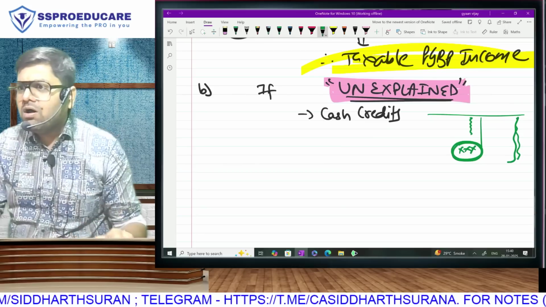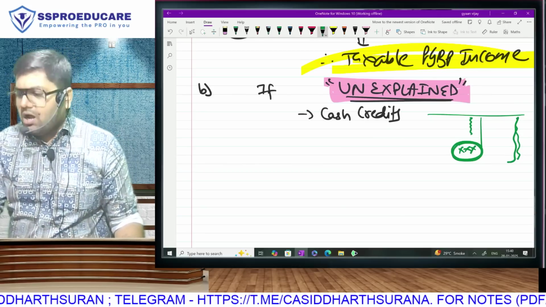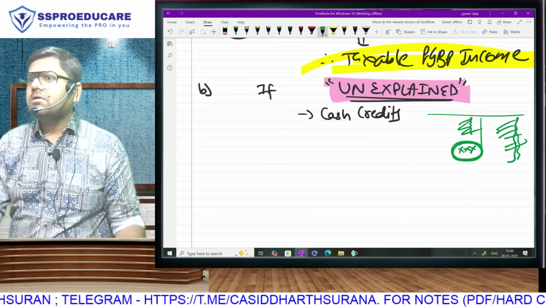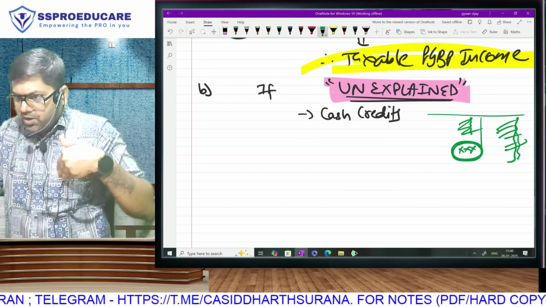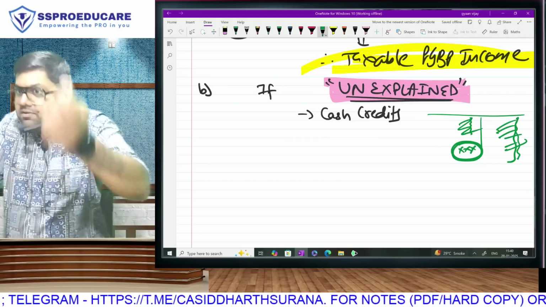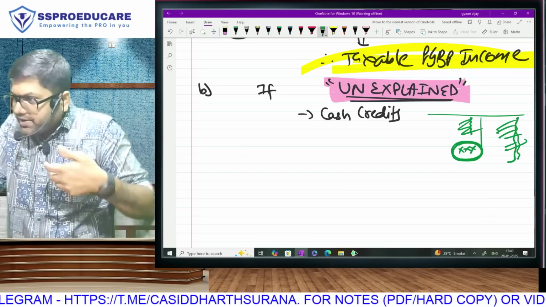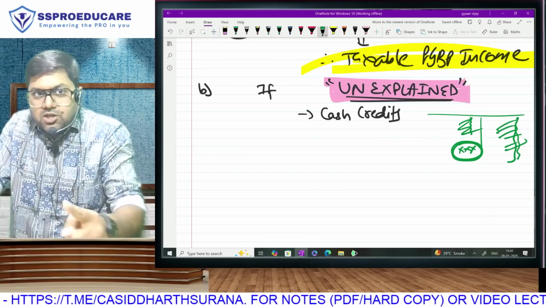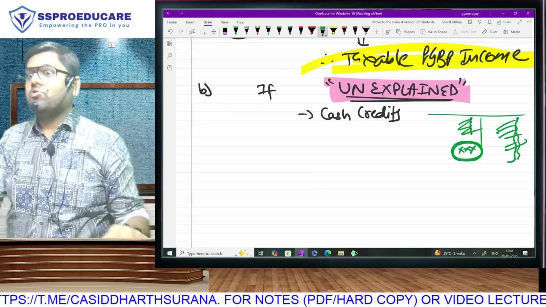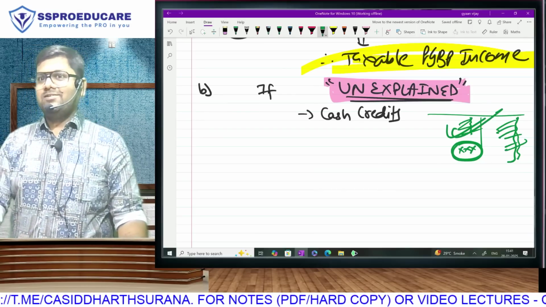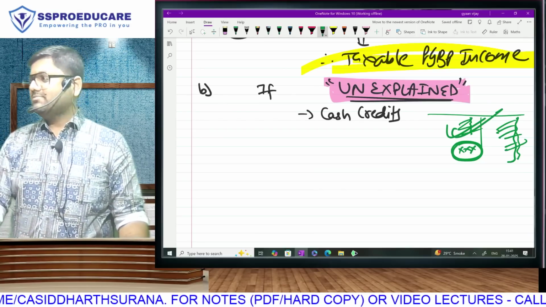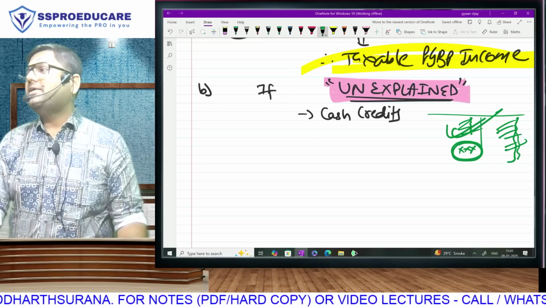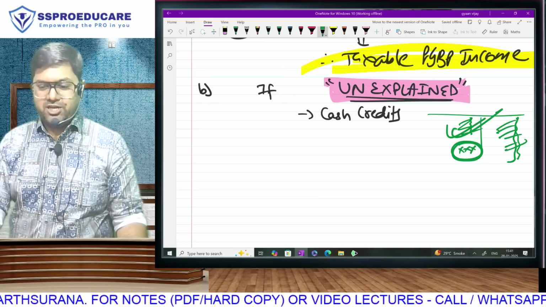How can money go out when it has not come in? You put 100 rupees in your pocket and 101 rupees comes out. How is the pocket giving interest? The reason is you have not recorded that 1 rupee here. Negative cash means you are missing some debits. You are missing some inflows.